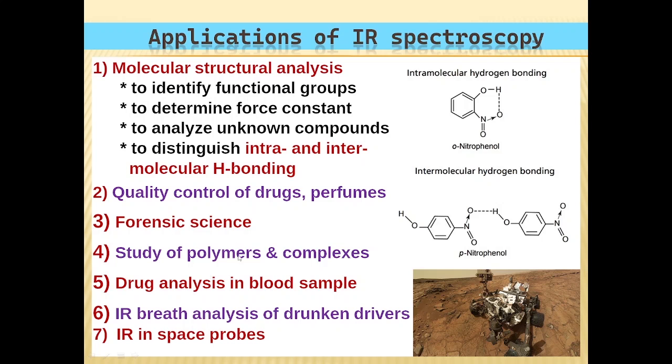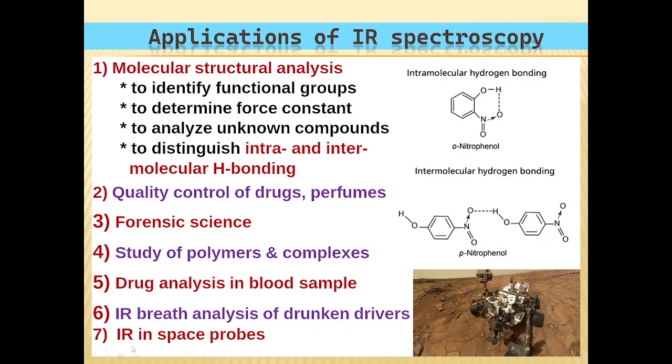And the fourth one is in the study of polymers and complexes. You know that these are molecules having very complex structure. So in their structural analysis, IR is used as an analytical tool. Then drug analysis in blood samples. For that, we apply the IR instrument. So the drug molecules will give characteristic peaks in the IR spectrum. Then IR breath analysis of drunken drivers. You can see highway police with this IR breath analyzer. It works on the principle of IR, where an alcohol molecule will be detected in the IR spectrum.